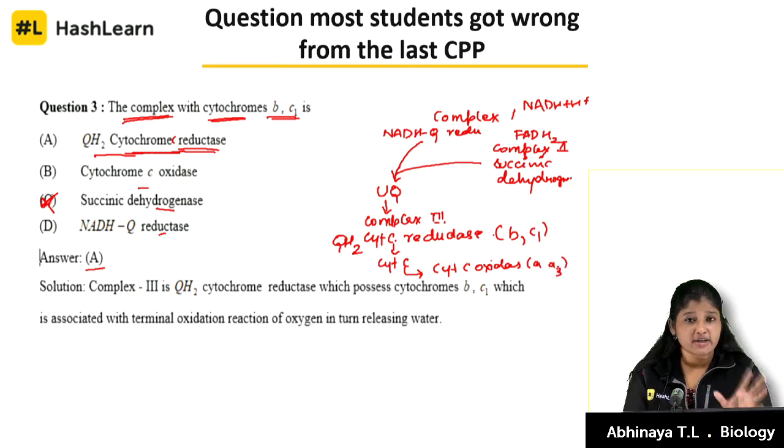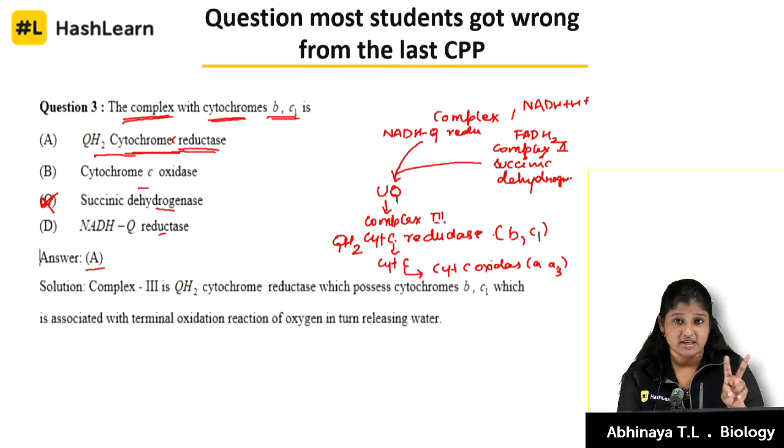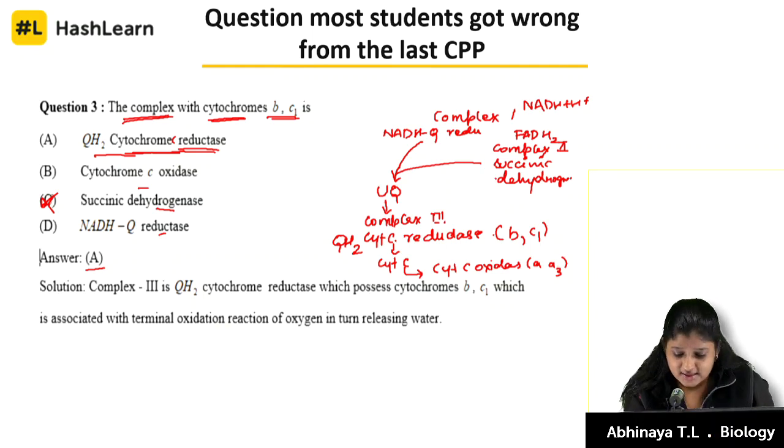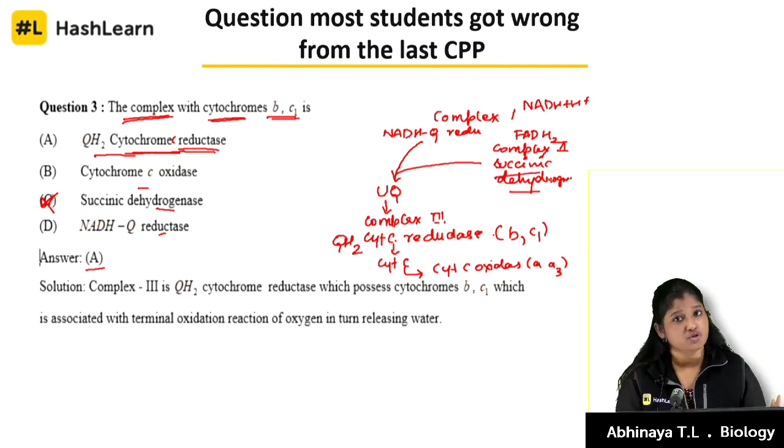So look at the questions. You have two clues actually. Which one has the cytochromes BC1? That will obviously be one of the cytochrome complexes. The answer is succinic dehydrogenase. It's an enzyme. There are no cytochromes in there. BC1 is actually there in complex 3, that is cytochrome C reductase. AA3 is in cytochrome C oxidase.